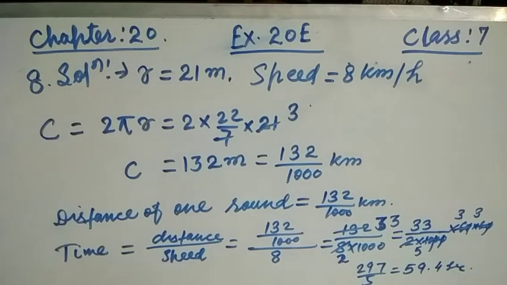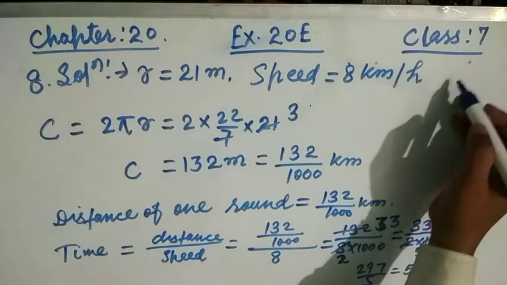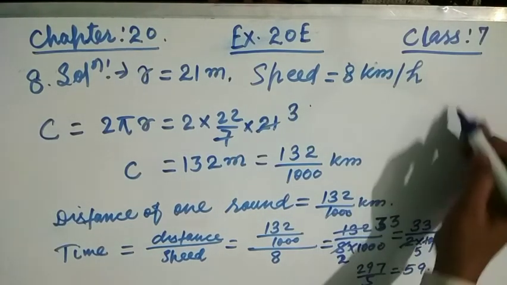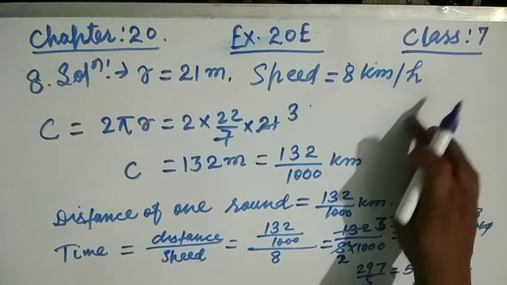Now see friends, question number 8 says, how long will a man take to make a round of a circular field of radius 21 meter, cycling at the speed of 8 km per hour? Now friends, he is the one man, and suppose there is a ground in a circular form.